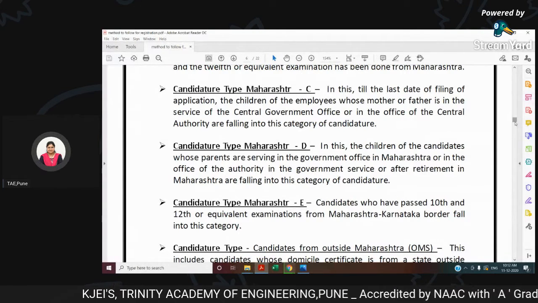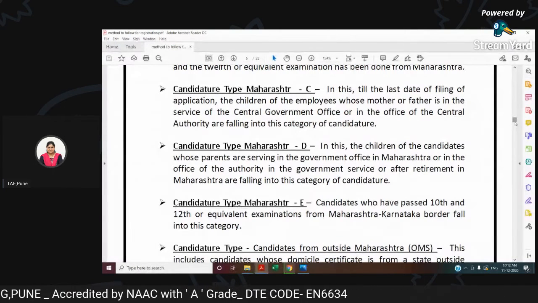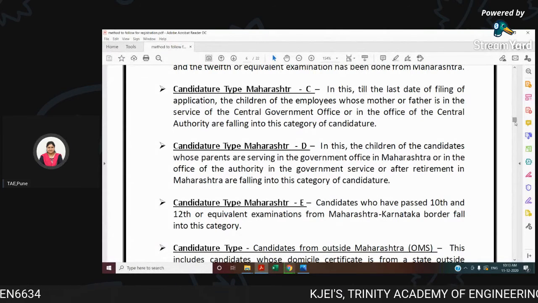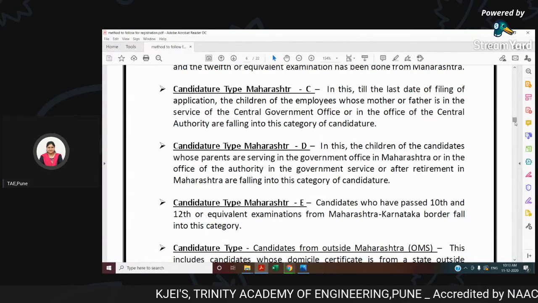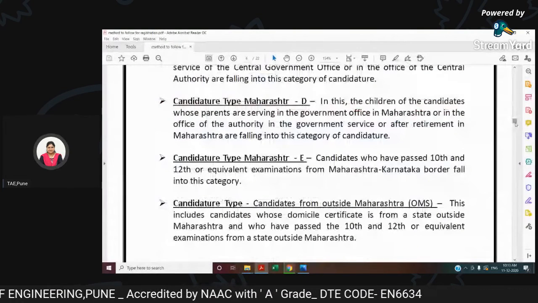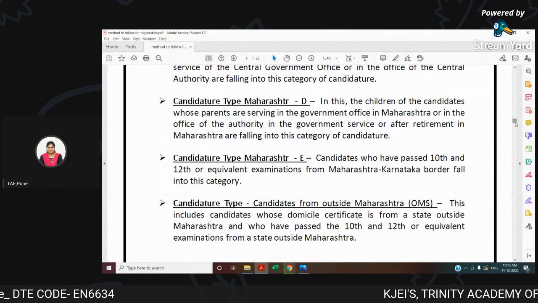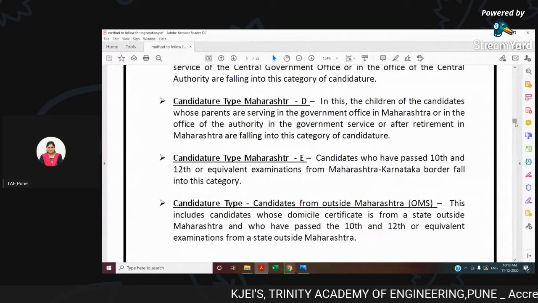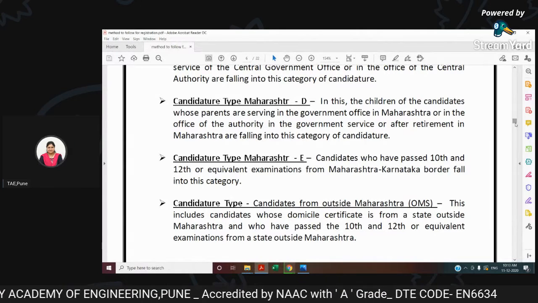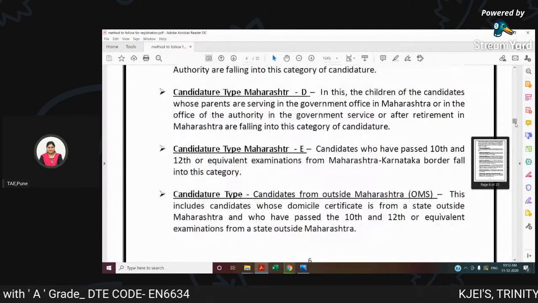Type D is if the parent, mother or father, is serving in a government office in Maharashtra, or is an authority in government service, or after retirement in Maharashtra, they fall in this type D. Type E is nothing but candidates who have the 10th and 12th equivalent examination from the Maharashtra Karnataka border fall under this category. And the final category is OMS, that is outside Maharashtra state. Here, the candidates whose domicile is from a state outside Maharashtra and have passed 10th and 12th also from outside Maharashtra, then he is an OMS category.